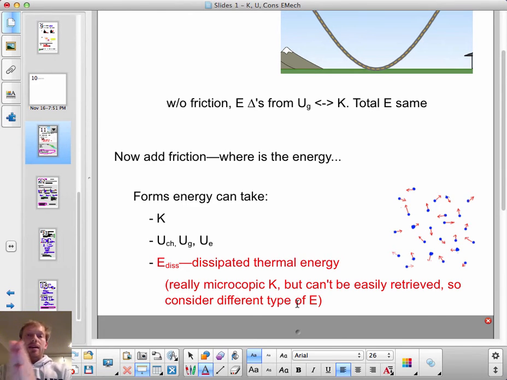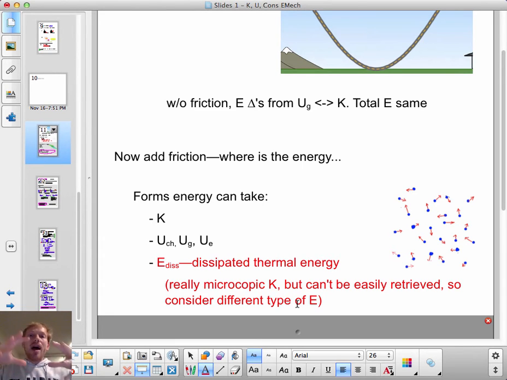And so really, this dissipated thermal energy is microscopic kinetic energy, but I differentiate it from the large-scale kinetic energy of, say, the person on the skate park ramp or of the bowling ball whizzing through the air, because the person on the skate park ramp can have his energy turn relatively easily into other forms of energy, like gravitational potential energy. But that's not true of the microscopic kinetic energy that's dissipated as heat when friction acts on our hands, say.